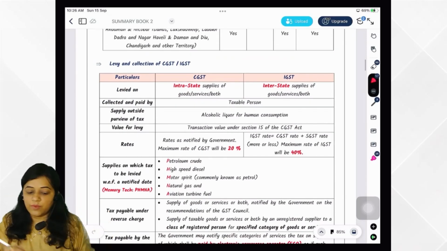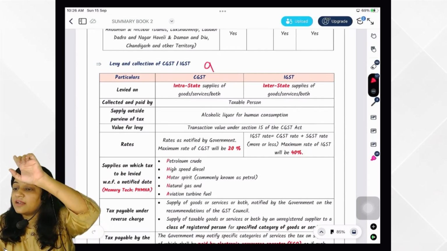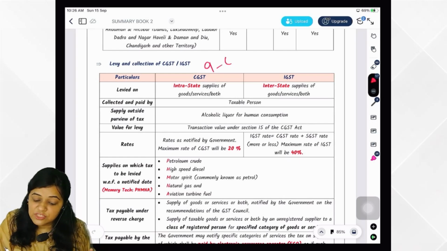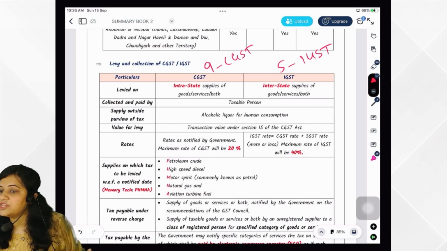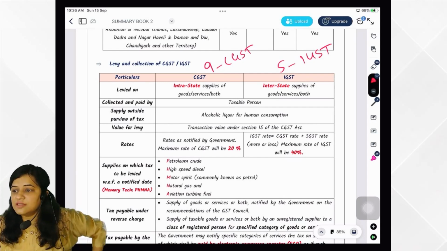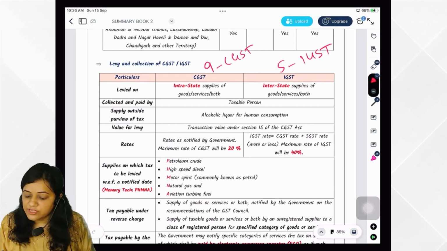Okay, here it is given like section 9 of CGST Act regarding levy of CGST, and section 5 of IGST Act regarding levy of IGST. There are only few differences in these sections. So in the summary book I have made it like a chart. Only the differences would be highlighted.